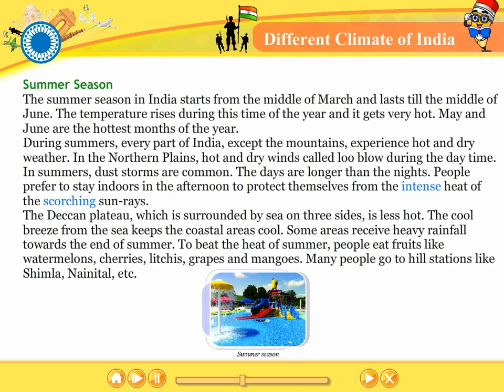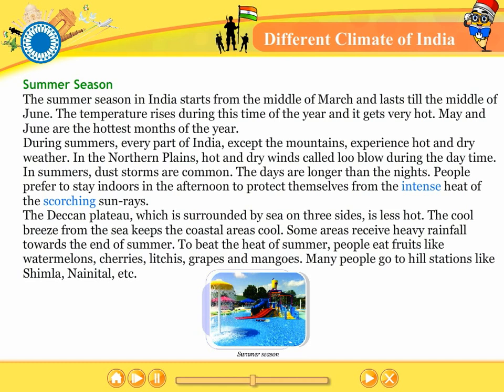In summers, dust storms are common. The days are longer than the nights. People prefer to stay indoors in the afternoon to protect themselves from the intense heat of the scorching sun rays. The Deccan Plateau, which is surrounded by sea on three sides, is less hot. The cool breeze from the sea keeps the coastal areas cool.